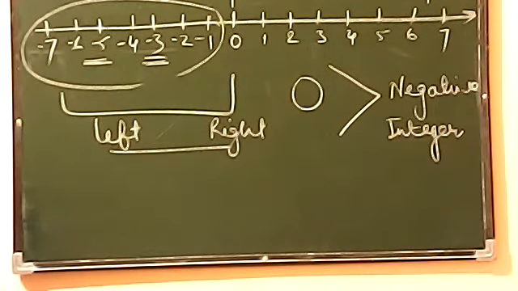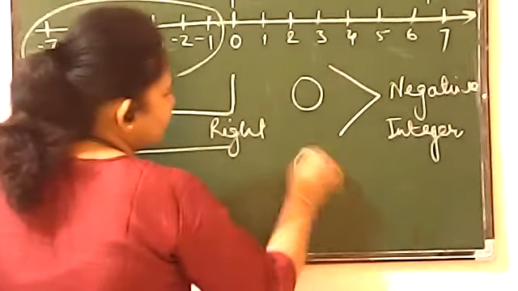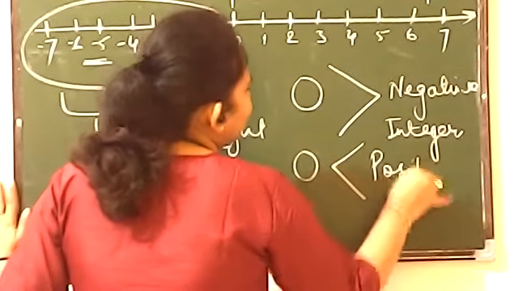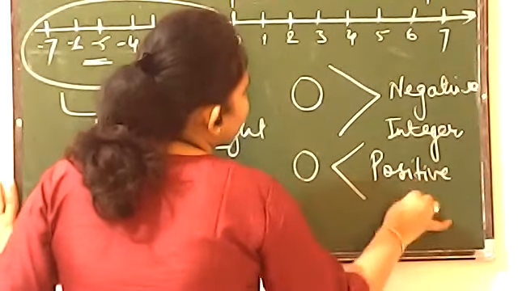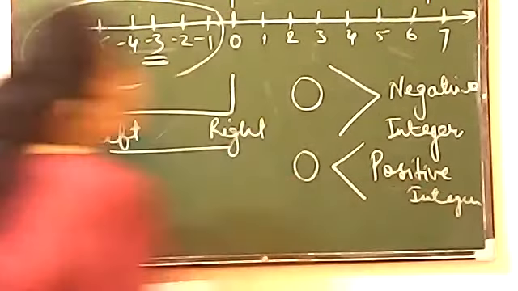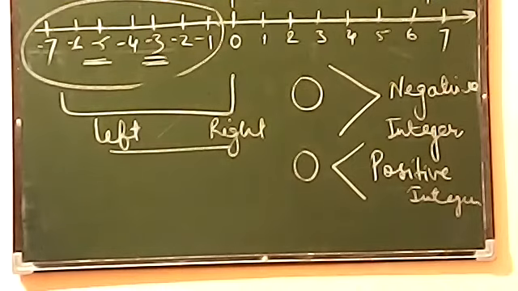Which one is greater, positive or 0? Absolutely correct. Positive integers will be greater in this case because if we take 0 and positive, बेटा, positive numbers आते हैं right hand side पे.